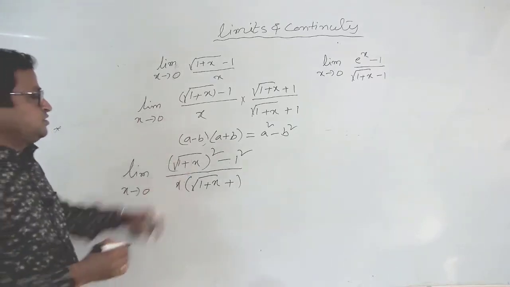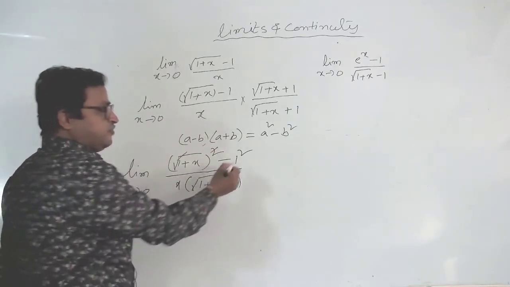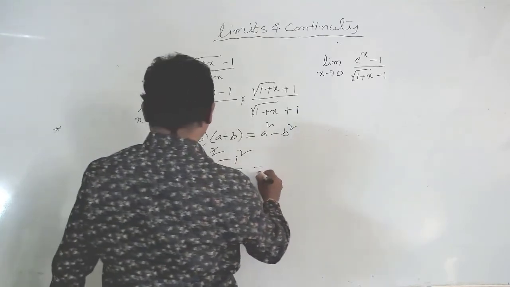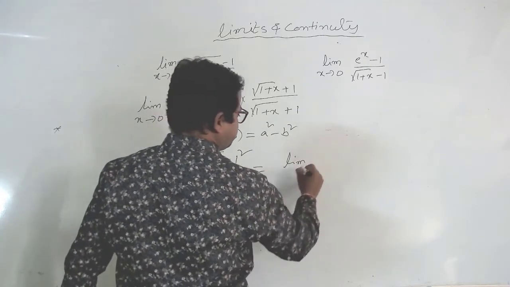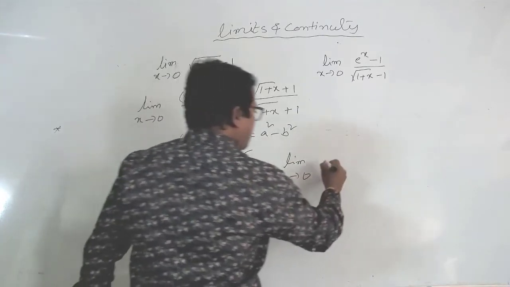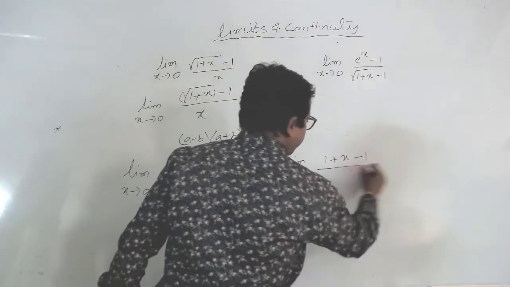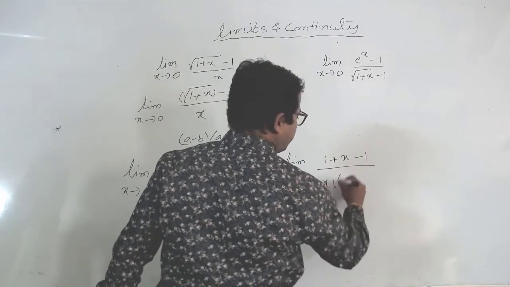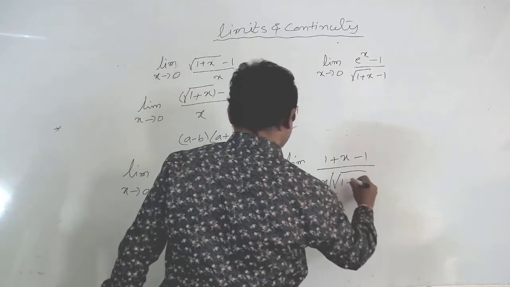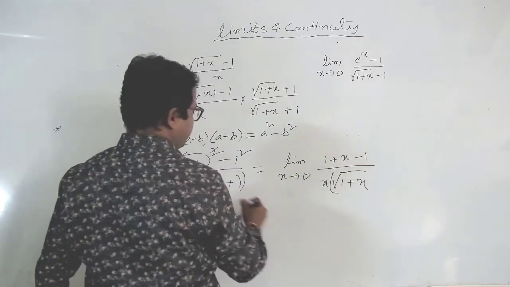Now square and root cancel, and 1 square is 1 only. Then limit x tends to 0 of 1 plus x minus 1 by x into under root 1 plus x plus 1.